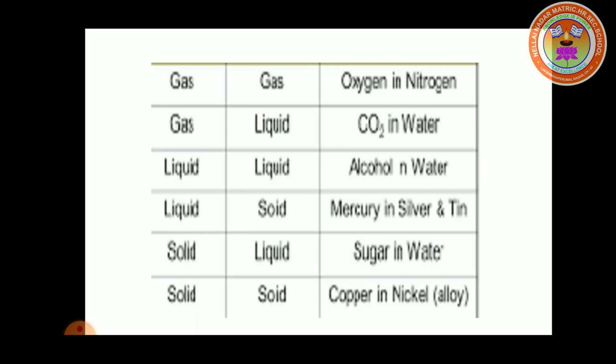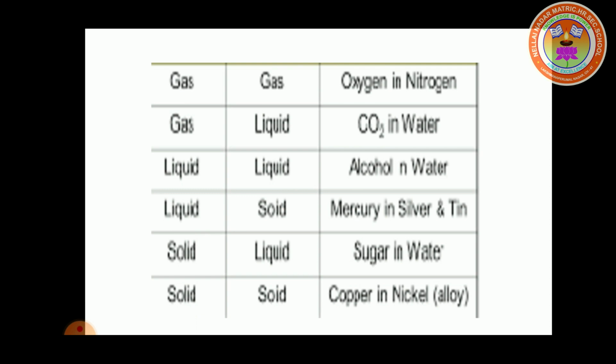We know based on physical properties, matter is classified as solid, liquid and gas. So, it may form a gas-gas mixture. For example, oxygen in nitrogen. We know oxygen and nitrogen both are gases, so this is an example of a gas-gas mixture.